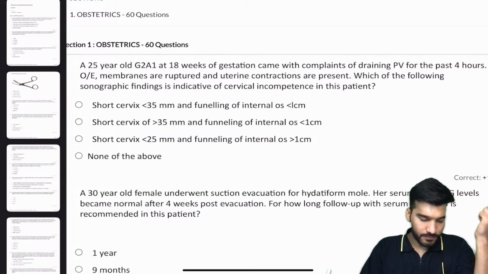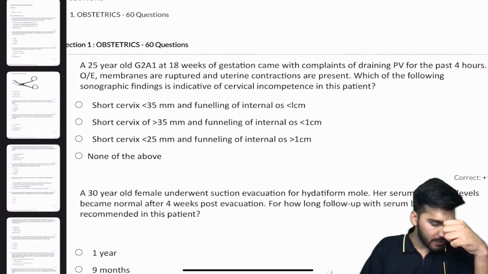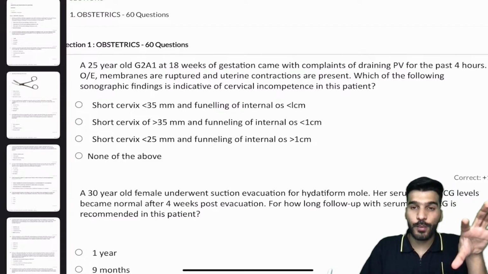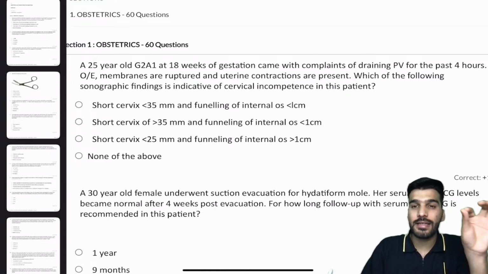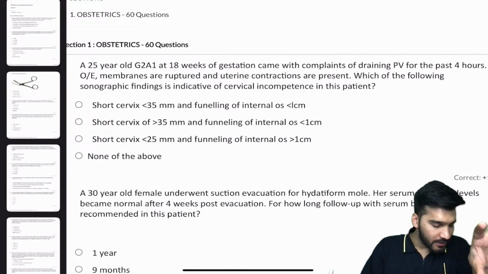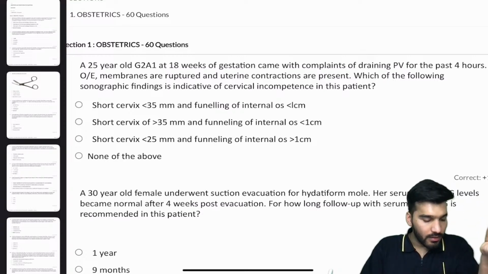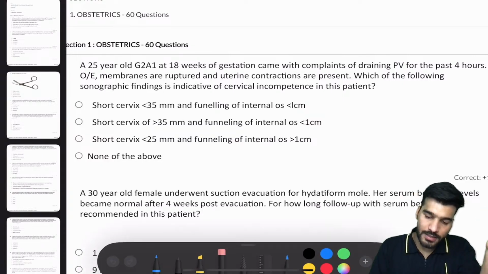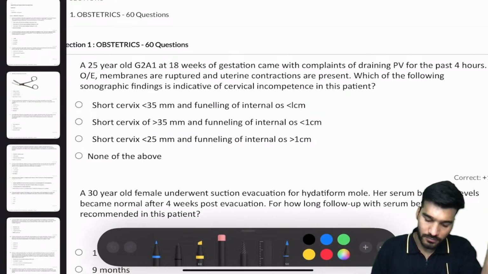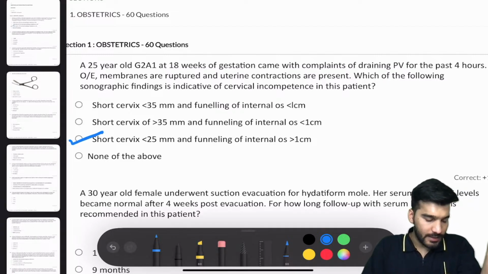Yes, everyone. How can the answer be B? B is more than 35 mm. I just discussed that cervical insufficiency or cervical incompetence means a short cervix, and short cervix is less than 2.5 centimeter. And if we convert 2.5 centimeter into mm, it's going to be less than 25 mm. So what will be the answer? Answer is going to be option C.